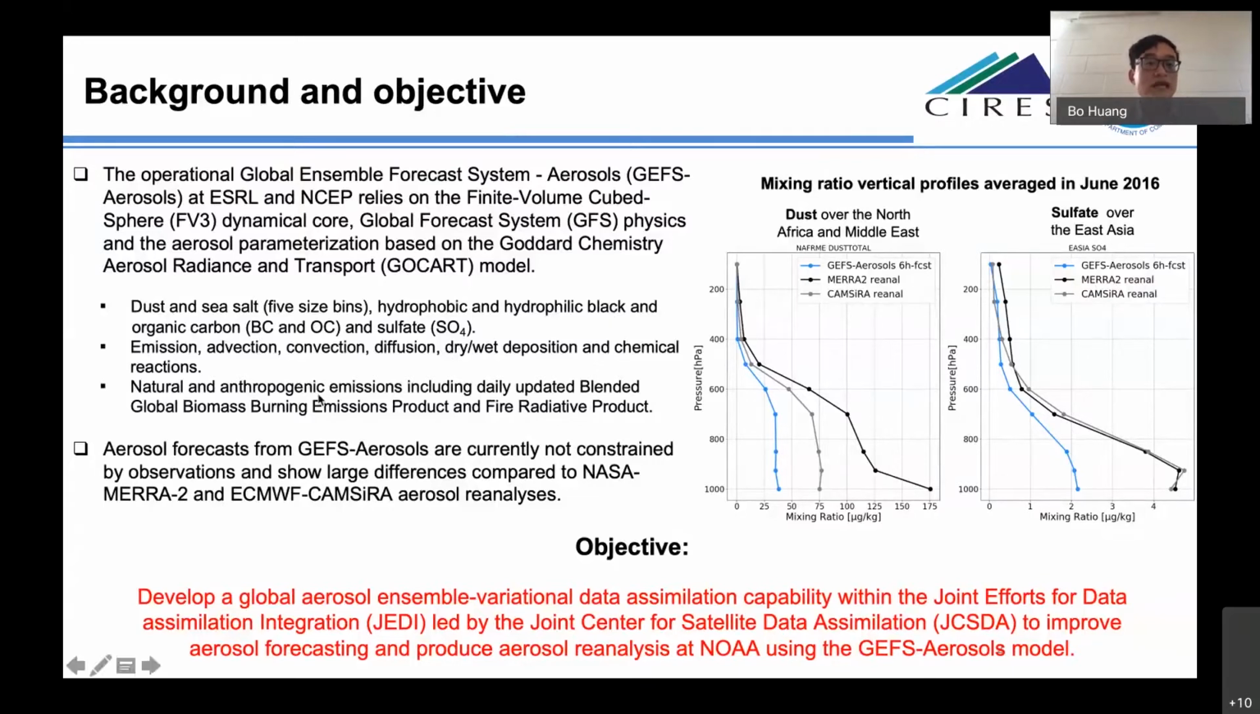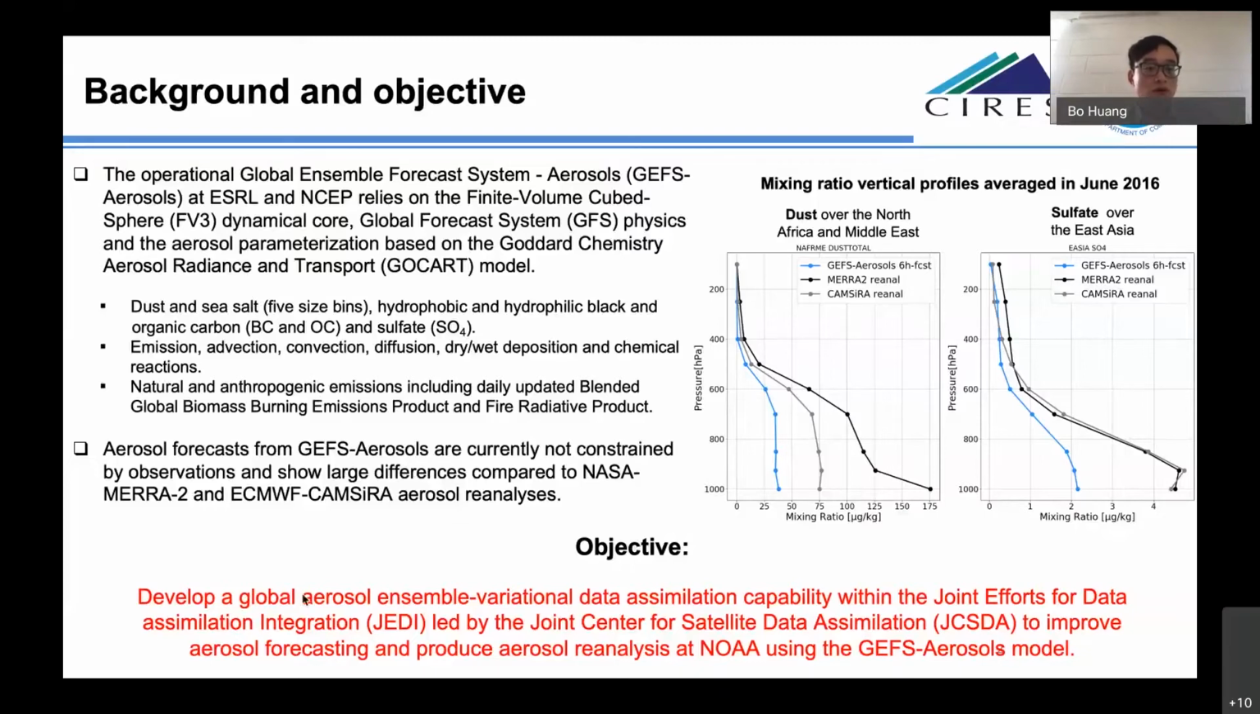This model has 15 aerosol species: dust, sea salt, four to five size bins, and hydrophobic and hydrophilic black and organic carbon, and sulfate. A lot of processes are included in the model, such as emission, dry and wet deposition, and chemical reactions. Both natural and anthropogenic emissions are included in the model, especially the daily updated blended global biomass burning emission products and fire radiative power products.